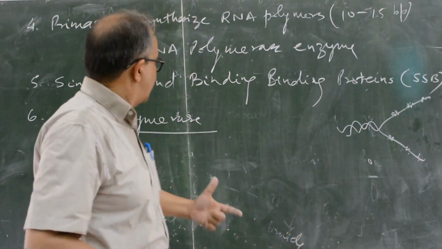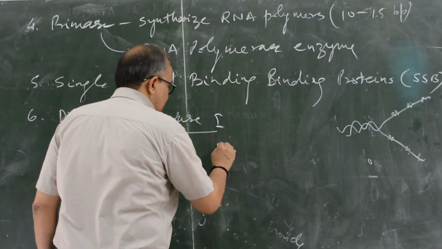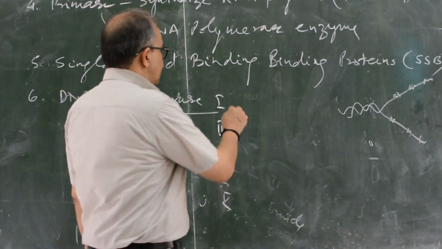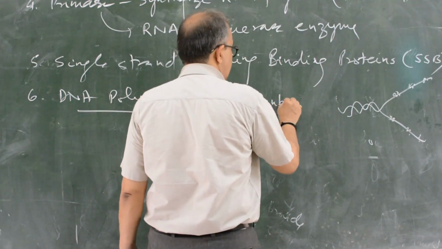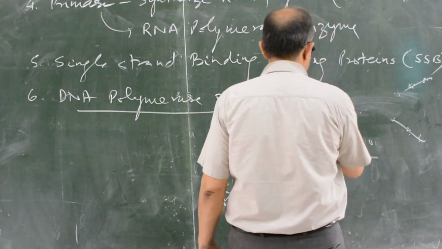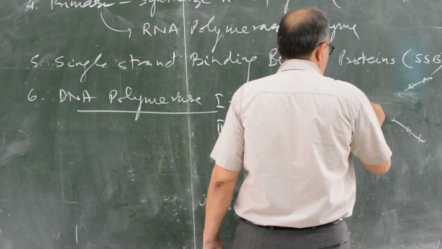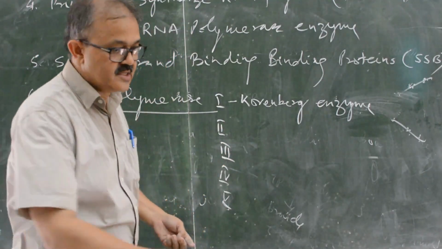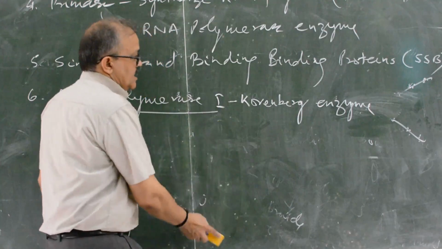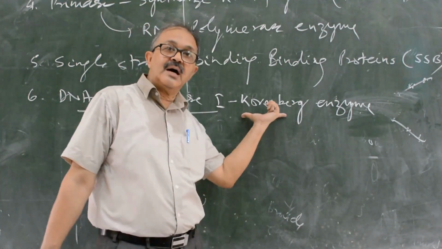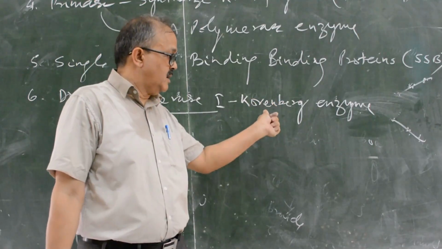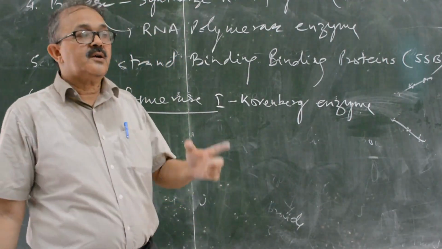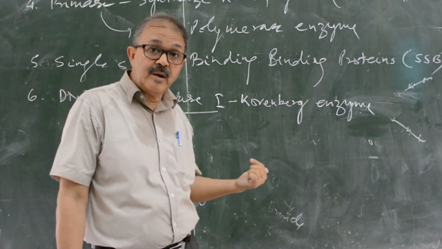In prokaryotes it is I, II, III, IV, and V. DNA polymerase I is also known as the Kornberg enzyme, because Arthur Kornberg discovered it and was awarded the Nobel Prize in 1959 for the discovery of DNA polymerase I.